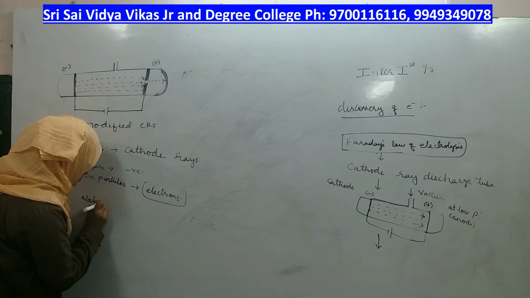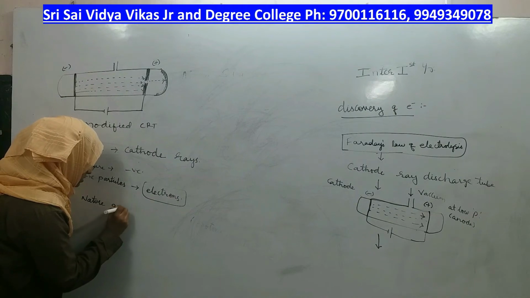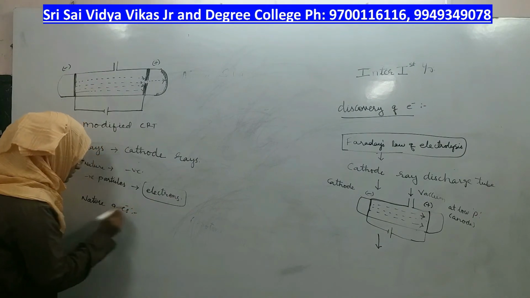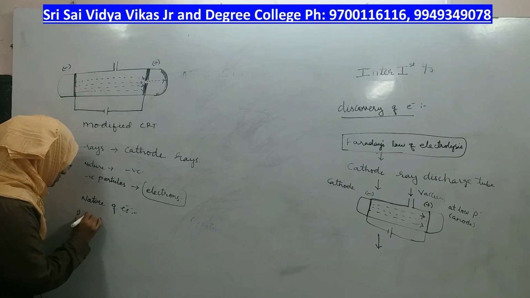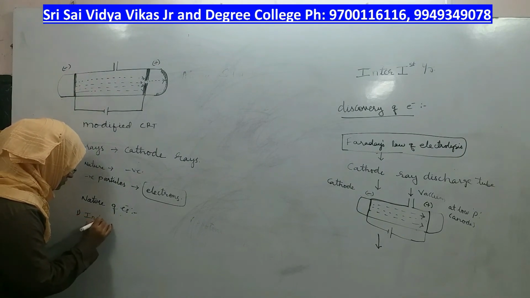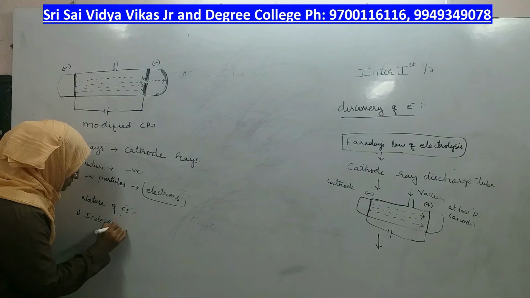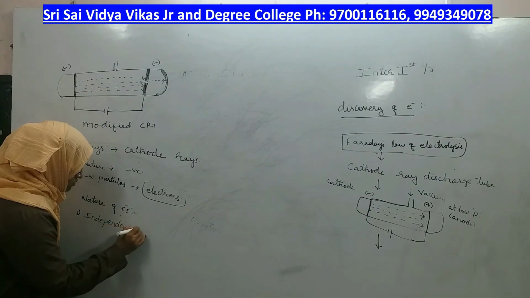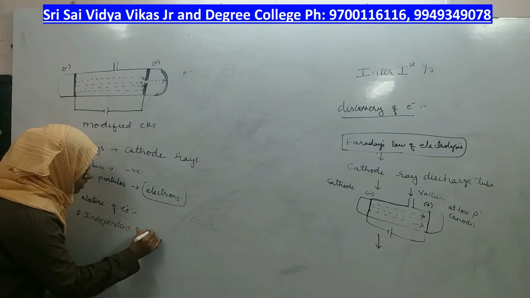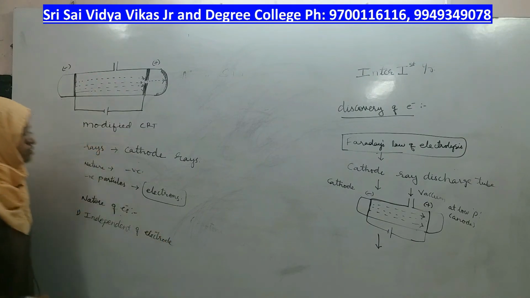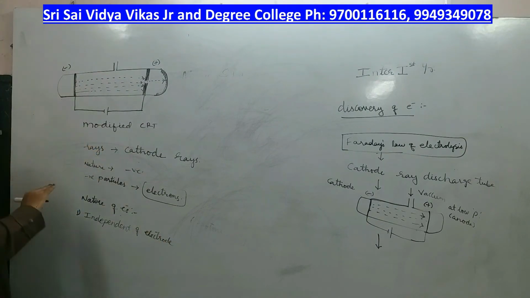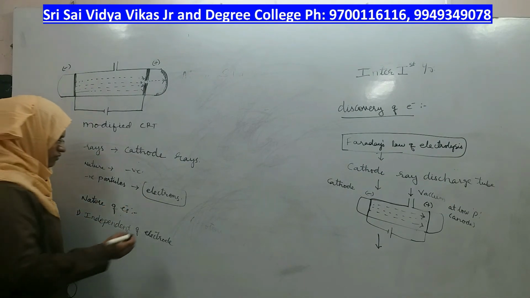Nature of electrons: they are independent of electrode material. Whatever material you use to make the electrodes is irrelevant for the movement of cathode rays, or the movement of electrons.